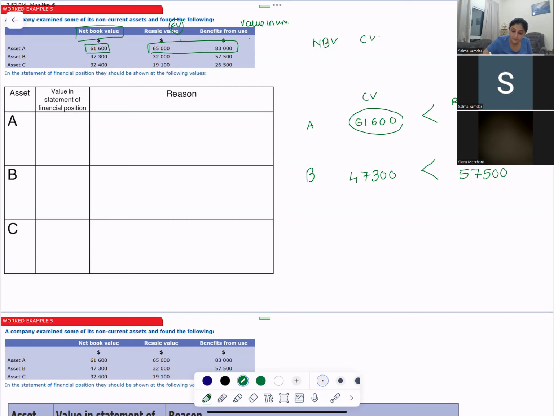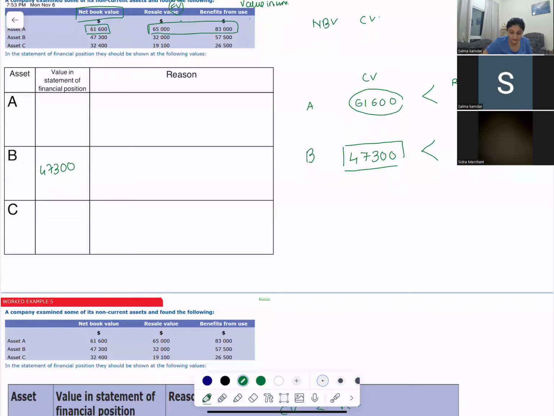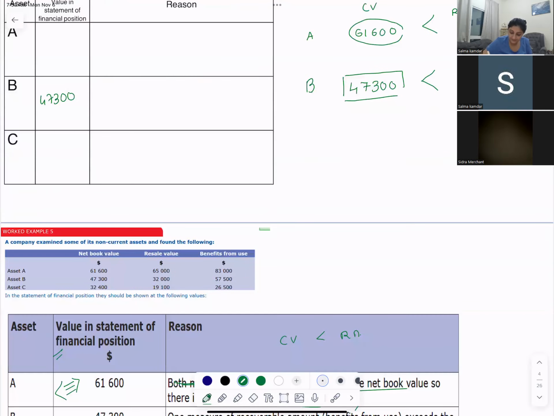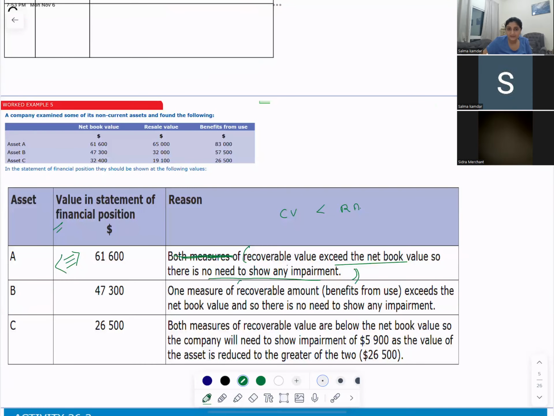So what is the value at which you will show it in the statement of financial position? 47,300. And what will you write as reason? Why are you showing 47,300?